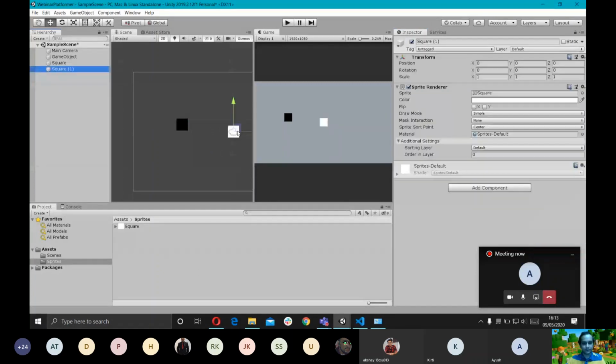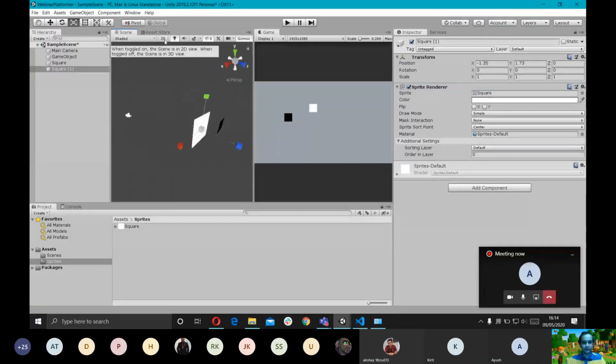Let's give our player some eyes. I'll just cover the tools once again. The shortcuts are W for the move tool, E for the rotate tool, R for the scaling tool, and T for the rect transform tool. This is mostly for 2D elements. The difference between the scale tool and T is that the scale tool has three axes, X, Y, and Z, where I can scale the object.